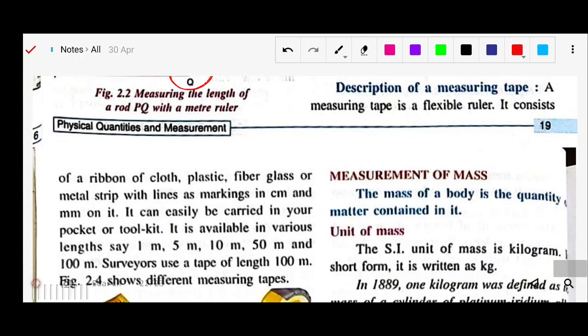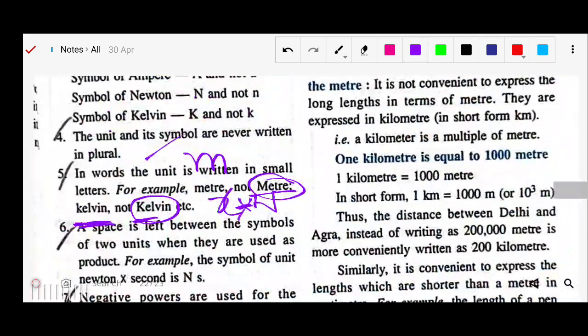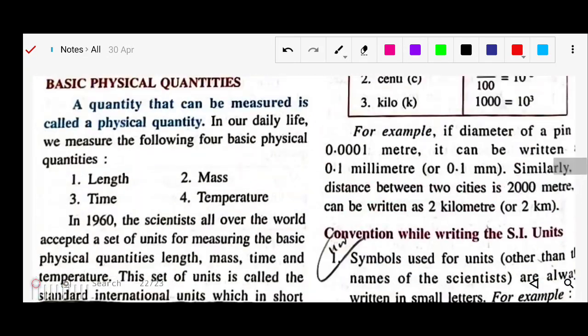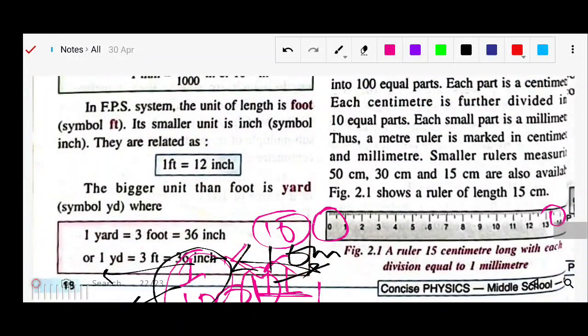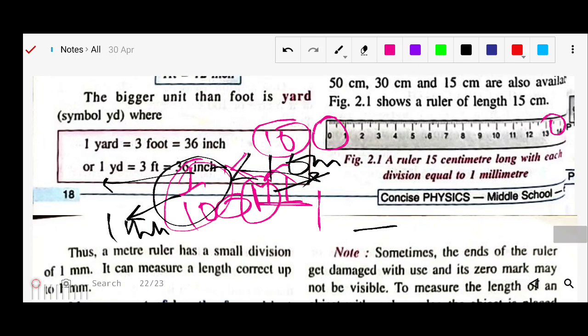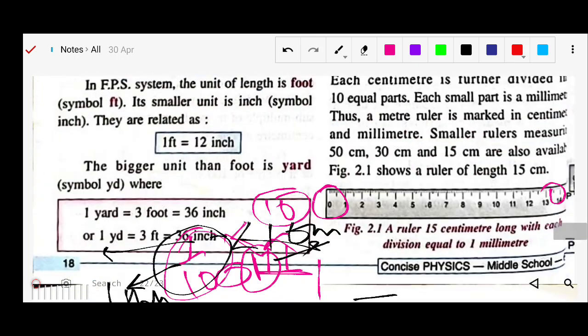In the next class we'll see the description of the measuring tape. Your homework is to read this chapter thoroughly, learn the units and their values, and the rules of writing SI units. Go through everything, and in the next class we'll see the second part, the measuring tape. Okay, thank you, have a nice day.